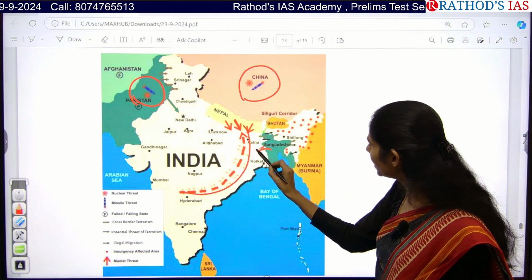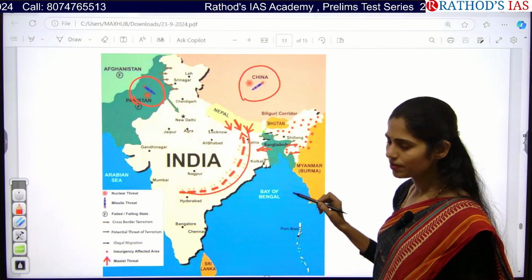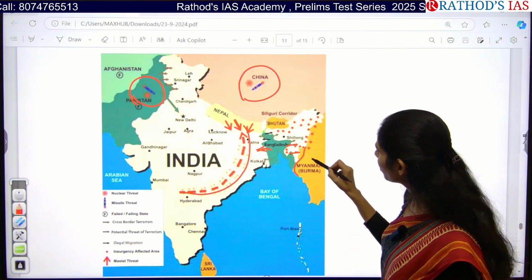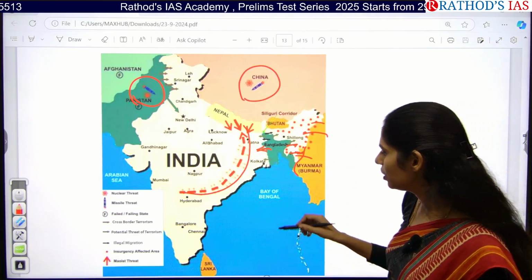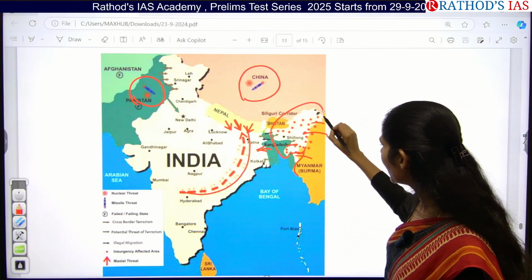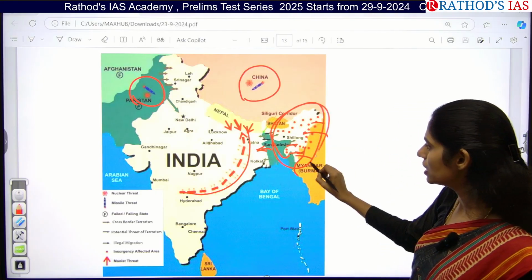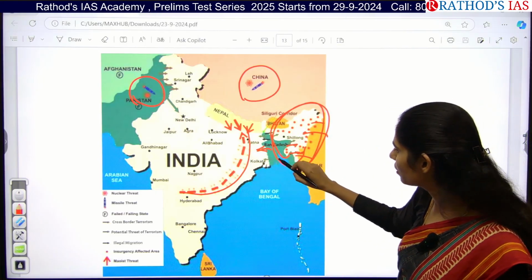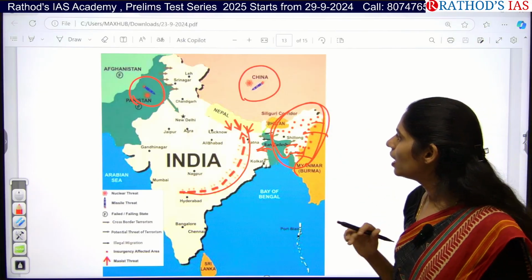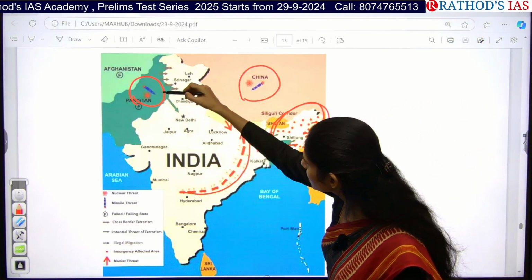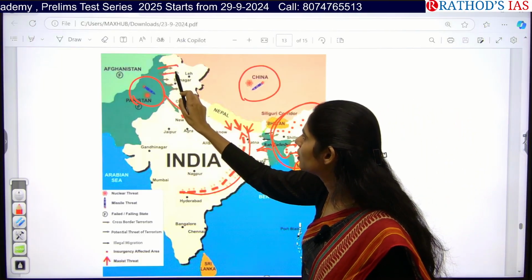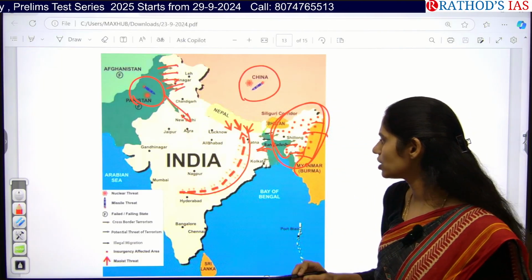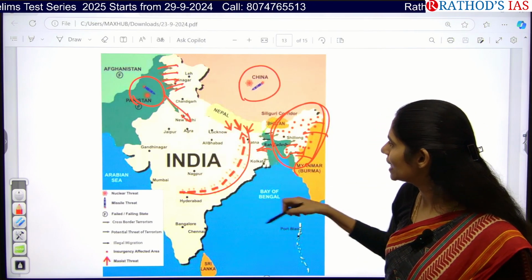And from Bangladesh, there is insurgency. And even here in Myanmar also we have this problem of insurgency. Especially you can see these are the areas which are highly affected by insurgency, that means illegal migration from Bangladesh and Myanmar. And next, there is a threat of terrorism from Pakistan, and there is infiltration happening in this Jammu and Kashmir region. So these are the different threats that we are having.